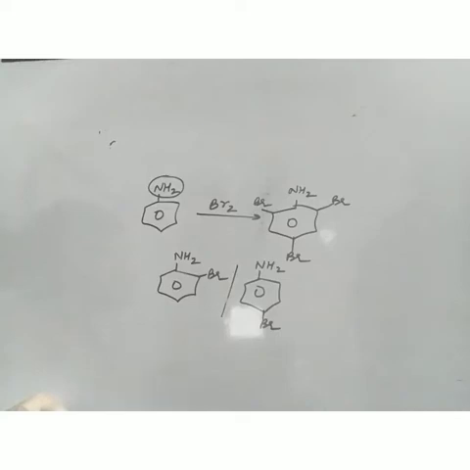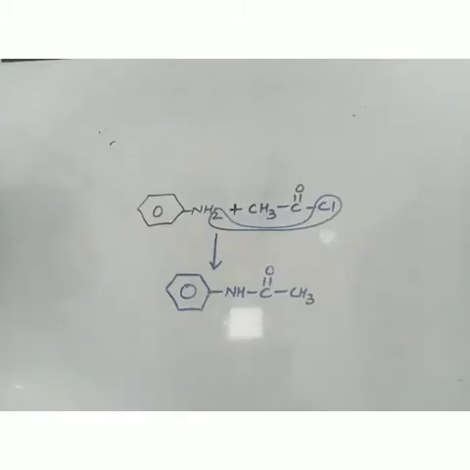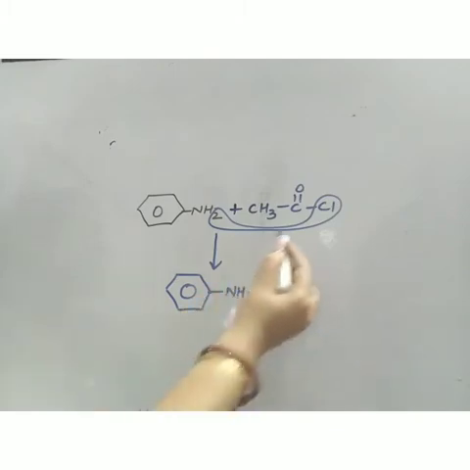So there is a method, and that method is known as protection of the NH2 group. We'll mask the activating effect of the NH2 group. We'll protect it, and because of that we'll get a single substituted product. So the next topic is protection of the amino group. Now what is done? Acetylation is done.